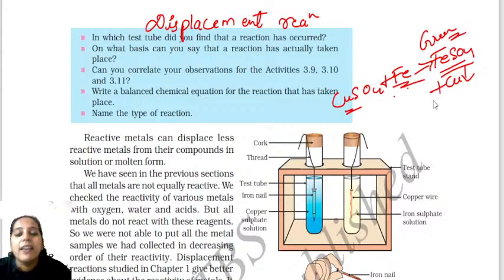Okay. Yes. Next, what happens here? Iron being more reactive displaces the copper from copper oxide. Why are you doing this? Why are you doing this?